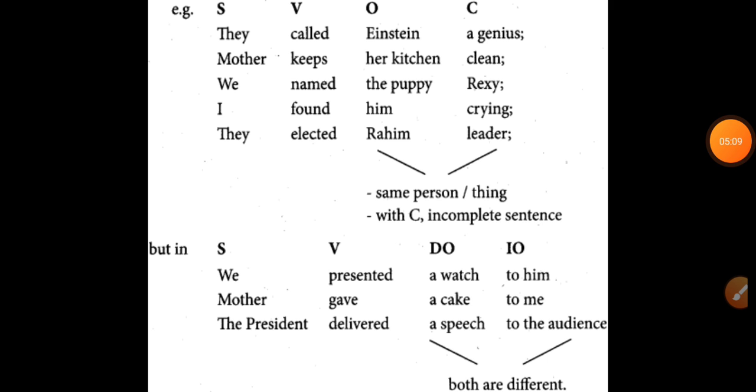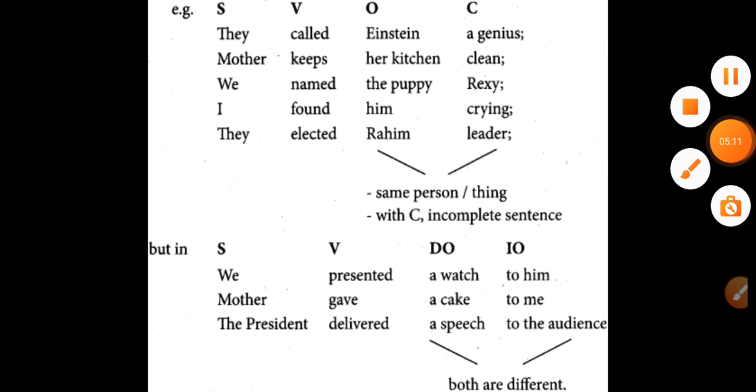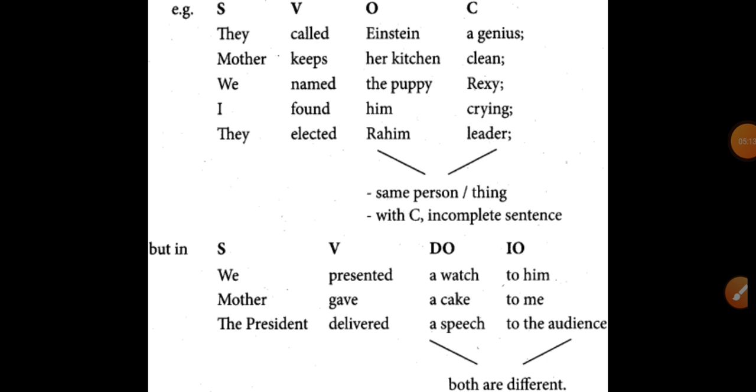So these are the things related to SVOC. That means subject, verb, object and complement pattern. Hope you have understood these two patterns. Now let us do certain exercises by which we will be able to understand it even better.